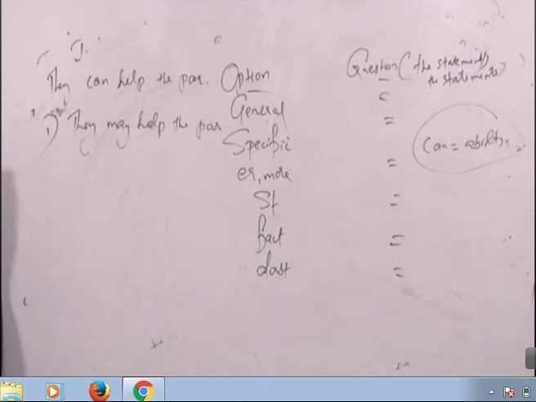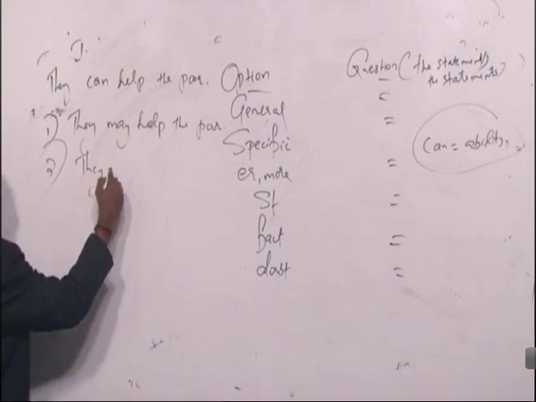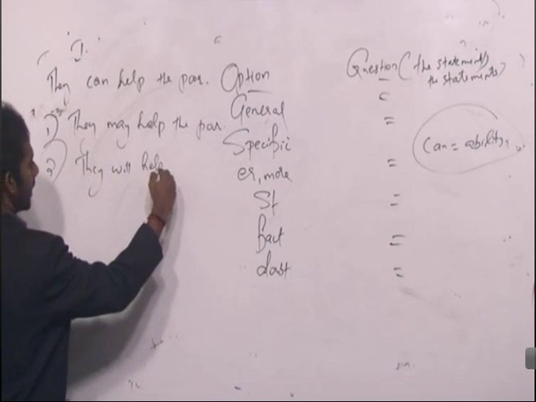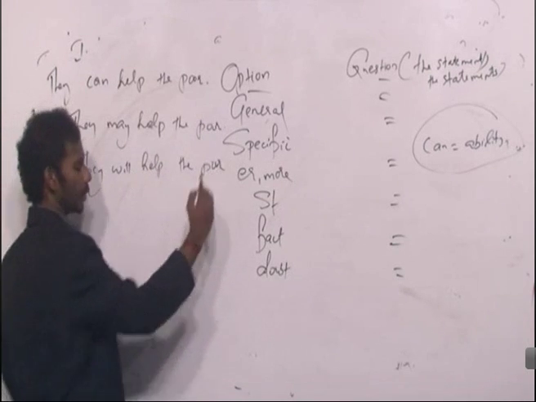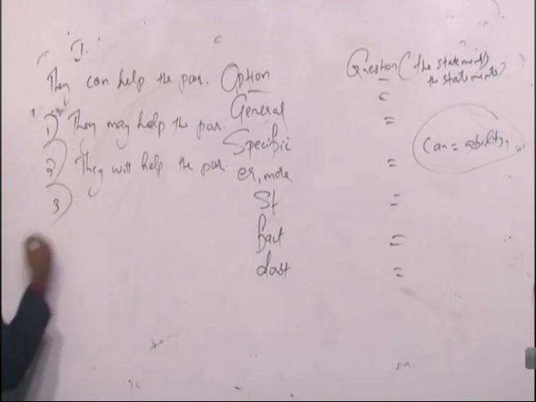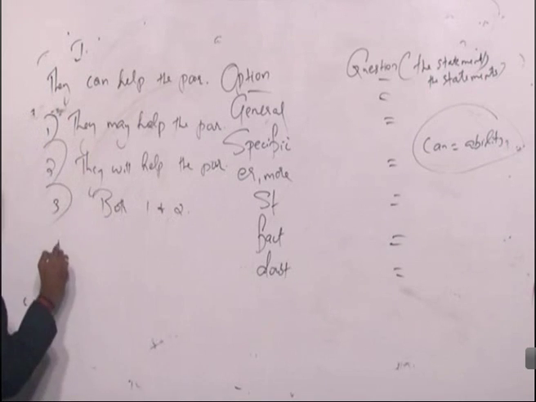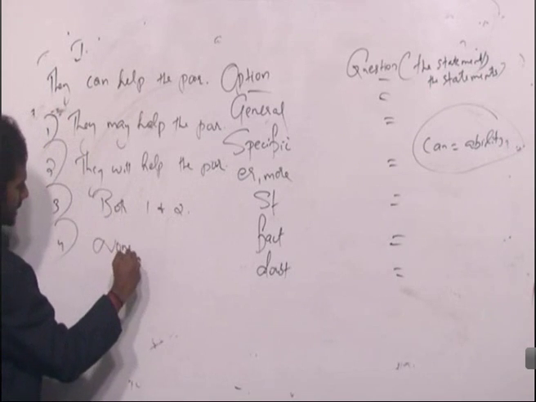Second option, they will help the poor. Third option, both 1 and 2. Fourth option, none of these.